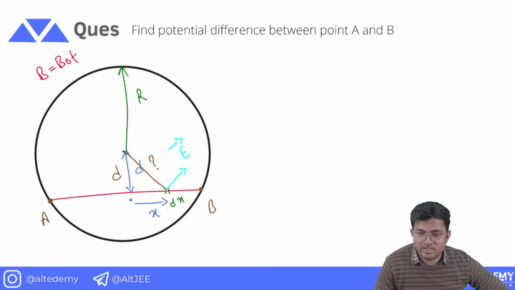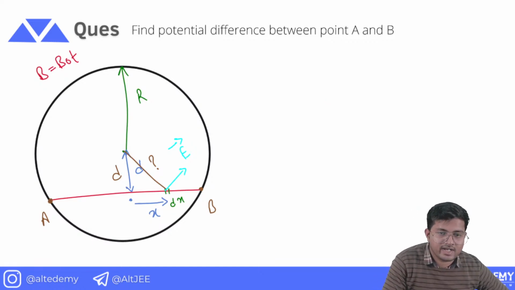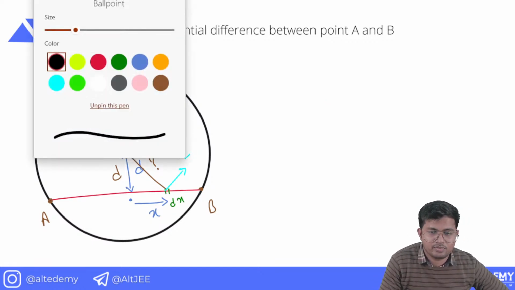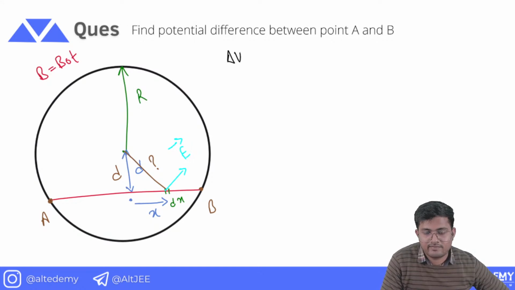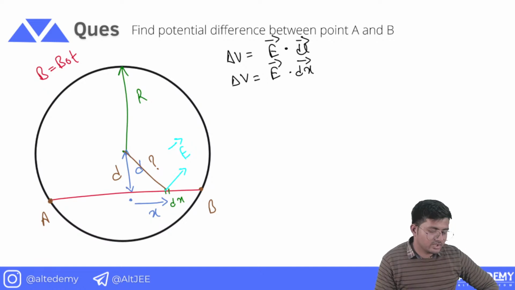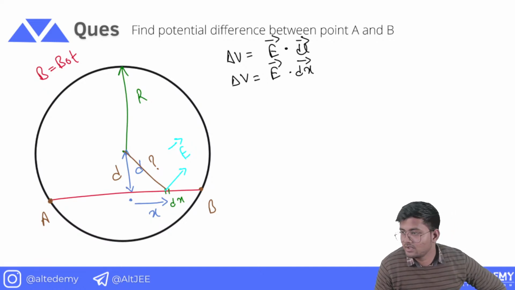Now, what is potential difference? If I try to find the potential difference, then the formula is delta V equals E dot dl, electric field dot product with length. So here, instead of dl, we have dx. I hope this is clear to each and every one of you.